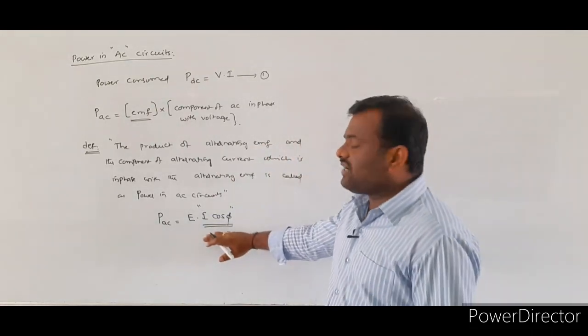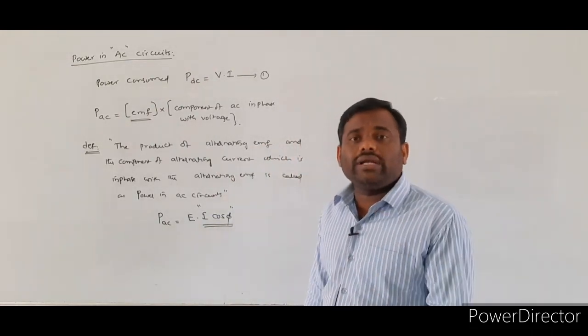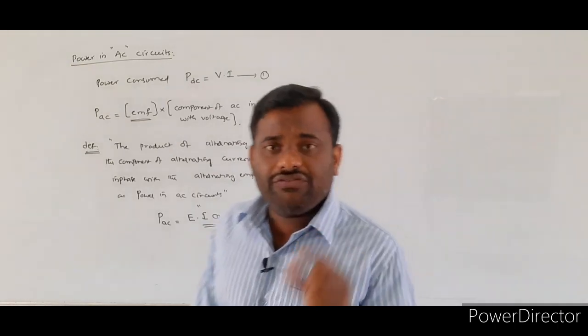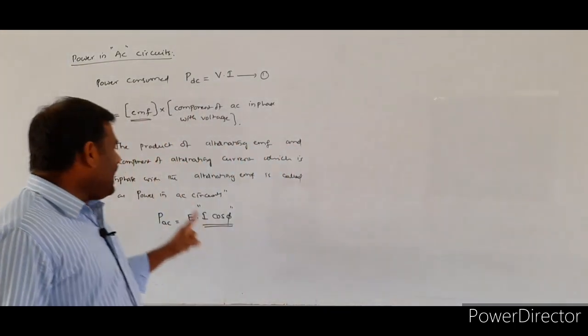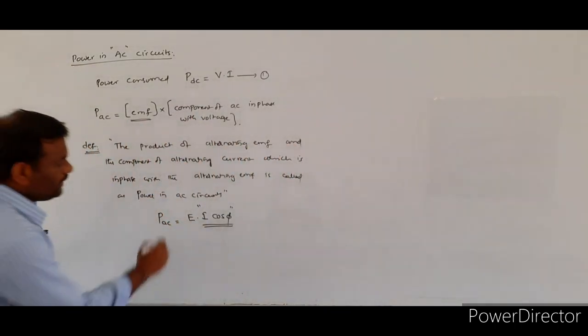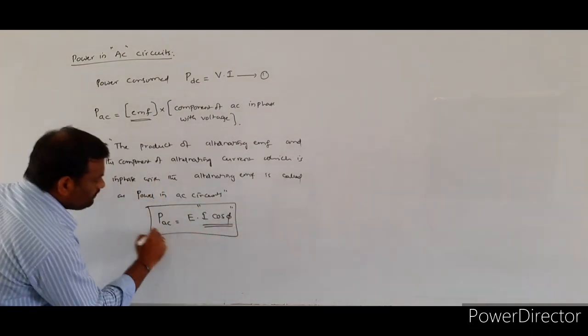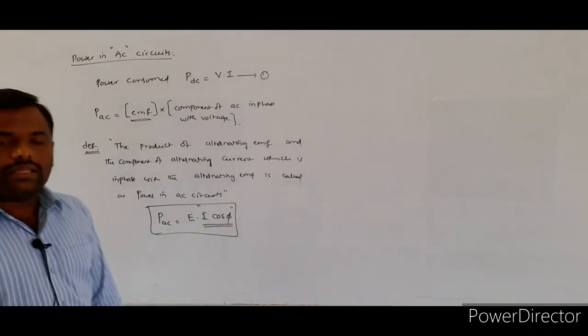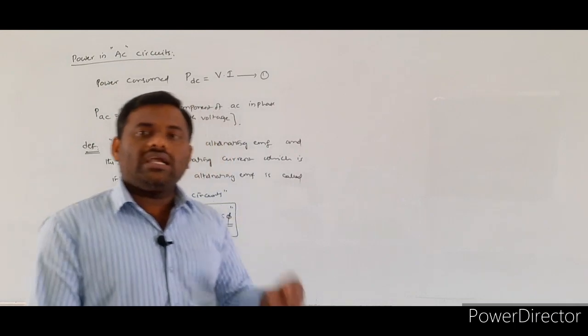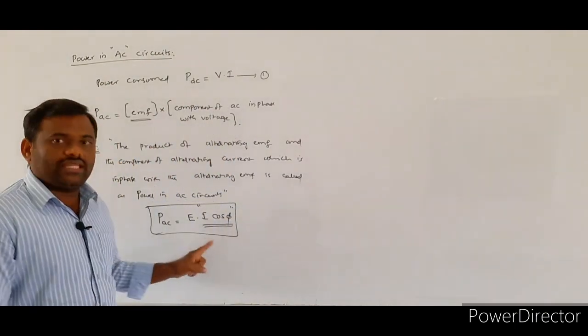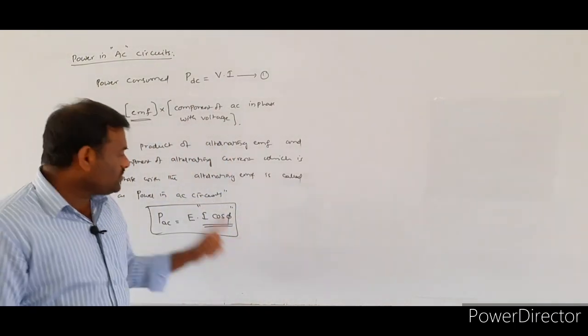So what is the I cos phi here? The component of the alternating current which is in phase with the alternating EMF. So this expression is giving the power consumption in the alternating circuits.